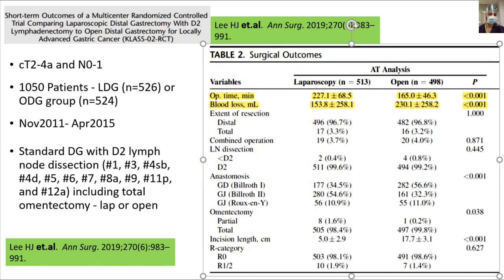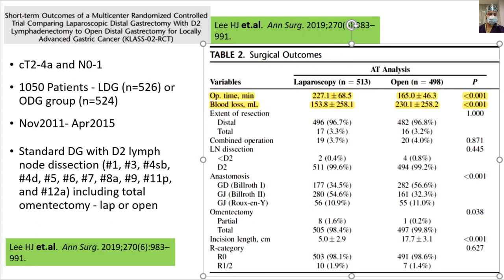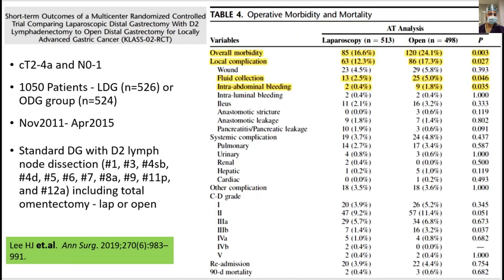So, viewers, the first trial, the KLASS-01 RCT, was for stage 1 gastric tumors only, and in it they proved the equivalence or non-inferiority of lap distal gastrectomy. And in this trial, they compared the non-inferiority of lap distal gastrectomy in locally advanced gastric cancer, that is T2 to T4a and N0 to N1 status.